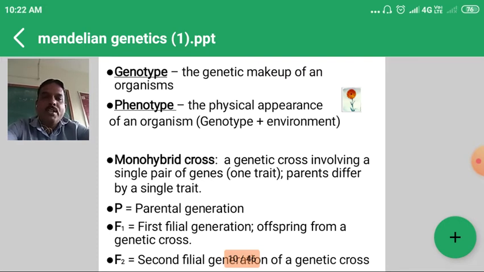So F1 generation is nothing but a hybrid, the offspring obtained by crossing the two parents, and by selfing of F1 generation we obtain the F2 generation.